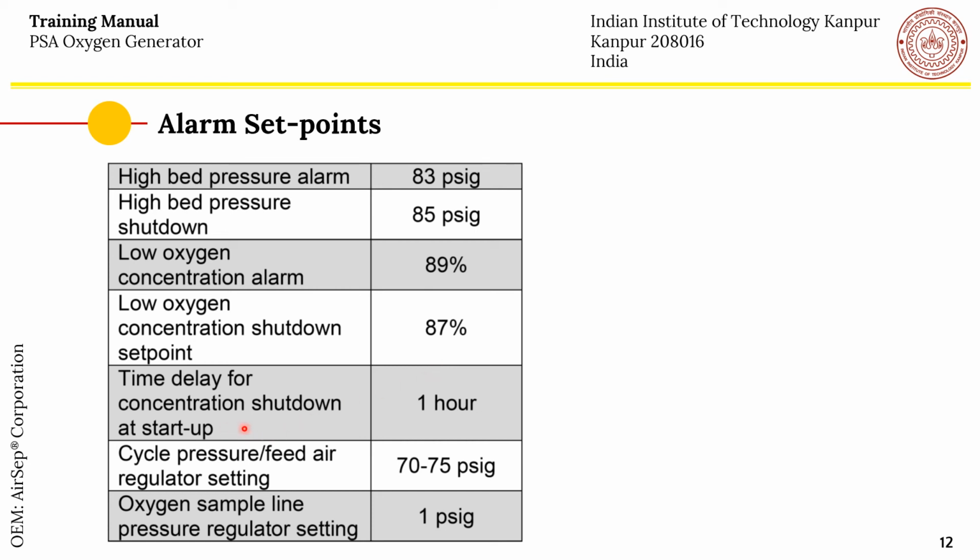Time delay for concentration shutdown at startup is 1 hour. The cycle pressure or feed air regulator setting is at 70 to 75 psi. And the oxygen sample line pressure regulator setting has been set to 1 psi gauge. So these are some of the alarms and set points of the plant.